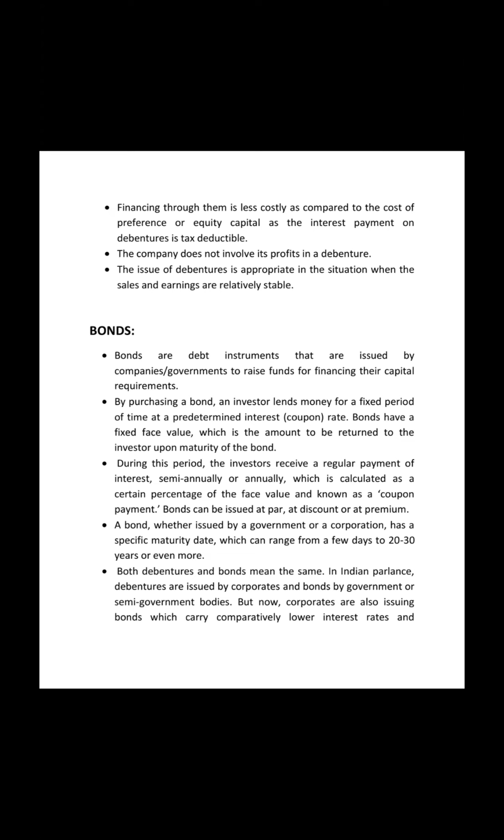Bonds can be issued at a premium, at a discount, or at face value. So there are three things. At par means that if a bond has a value of 100 and we issue it at the same price, it is issued at face value. A discount is less than the face value. And if we issue it at more than the face value, then it is issued at a premium.